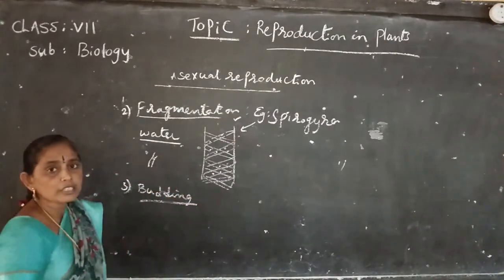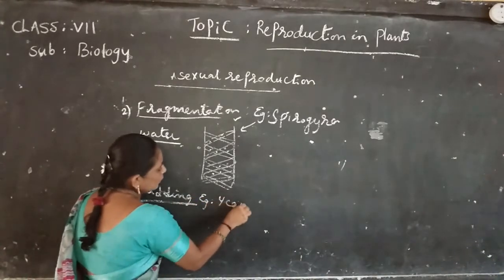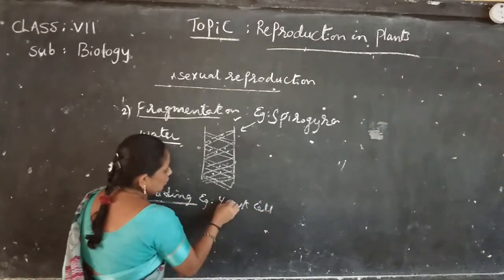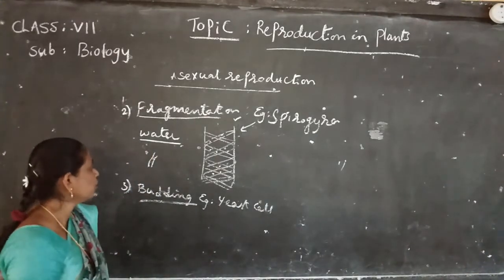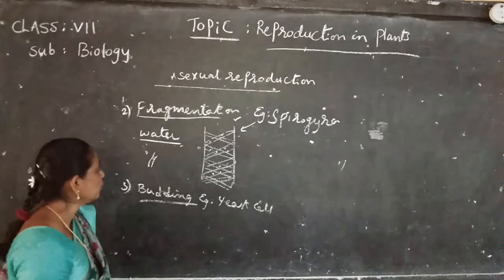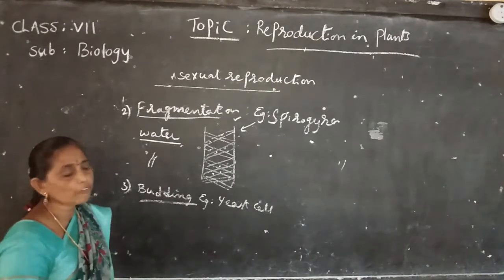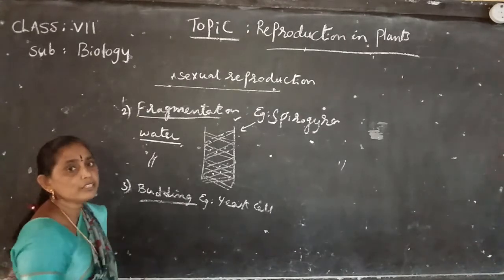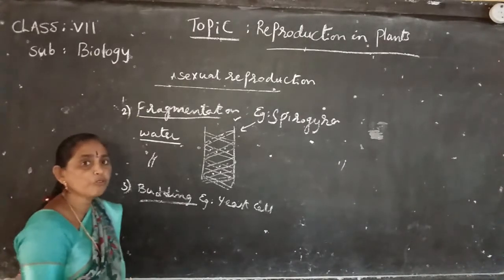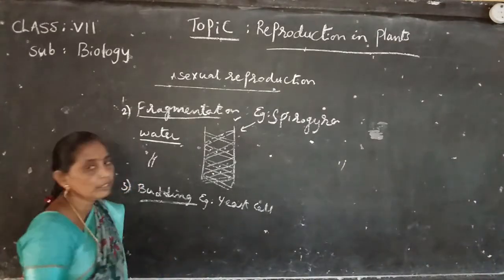Budding example: yeast cells. Multiplying by formation of buds is called budding.